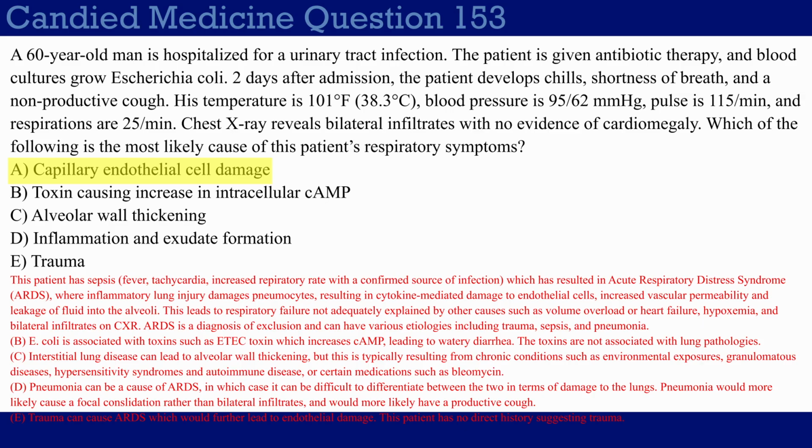Choice E, trauma. I mean, this is kind of a distractor. Trauma can also cause ARDS, and this patient has no history suggesting trauma. And even if it was trauma, it's more likely I would give you an answer choice like A, where it's capillary endothelial cell damage, because that's the actual specific cause of ARDS and not necessarily the trauma itself. So bring it back, you just need to understand ARDS as a diagnosis of exclusion. You just need to know that inflammation can cause cytokines and it damages pneumocytes and increased permeability in endothelial cells, which might also be damaged. Damages the ability for gas exchange in the alveoli, and it also causes fluid to start seeping into the alveoli, essentially.